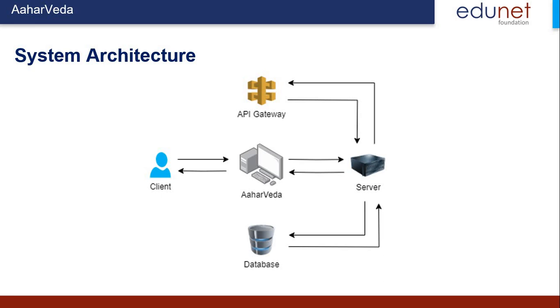We process that on our server side, and we store it in the database if a user wants to save any particular recipe details. In version 1 we are making the system so that it is easy for the user, but obviously we can improve it in the future.